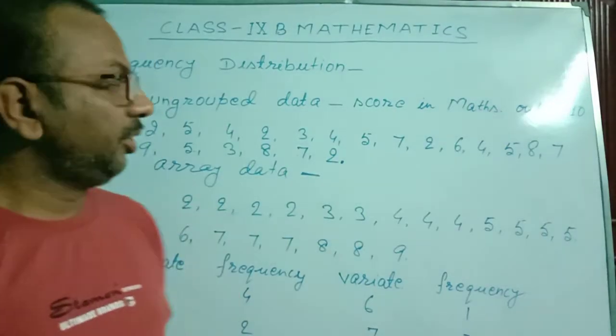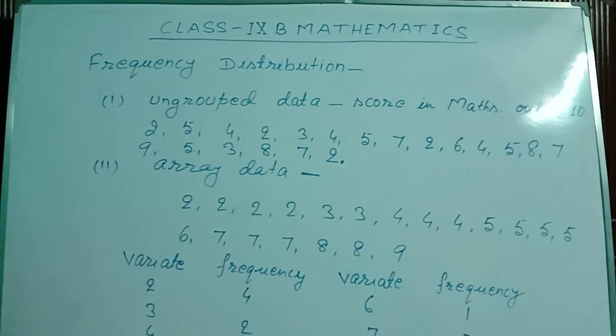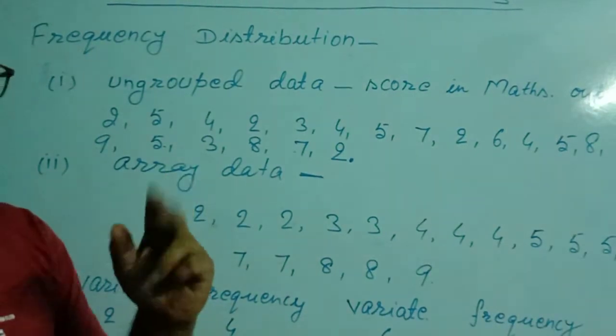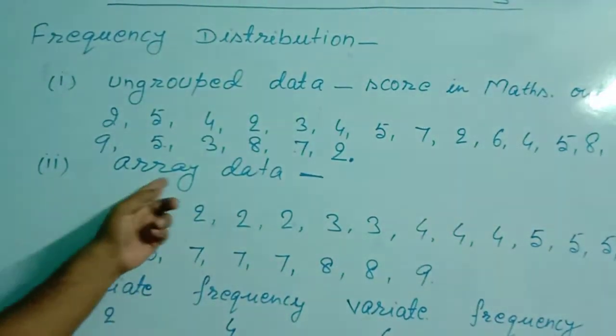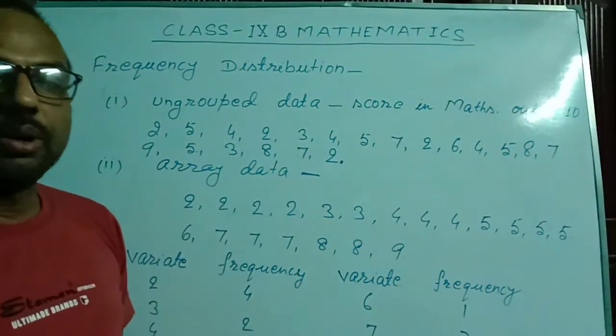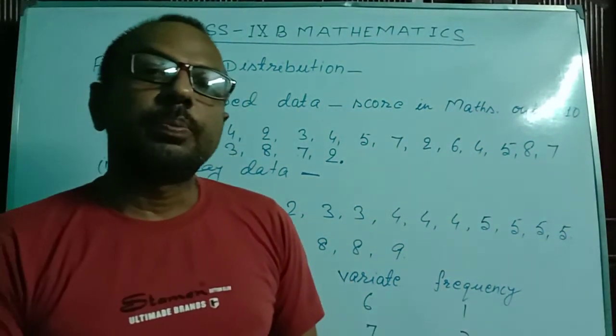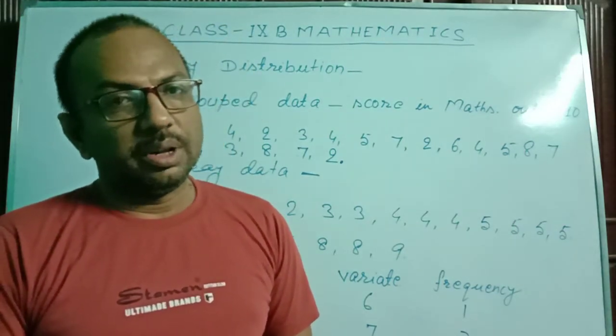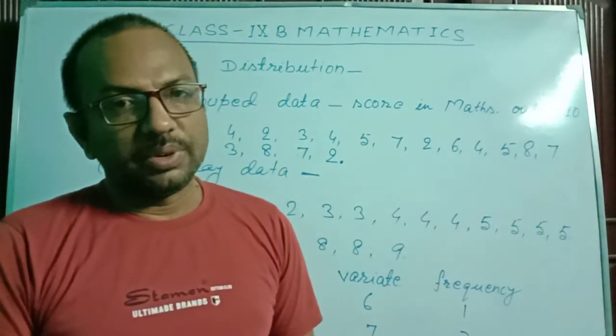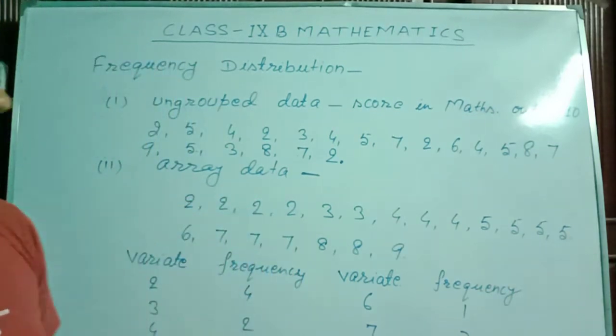Now our next topic is frequency distribution. Before discussing frequency distribution, we classify the data into two groups: first is ungrouped data and second is array data. In ungrouped data, we write the data in the order in which we observe the events.